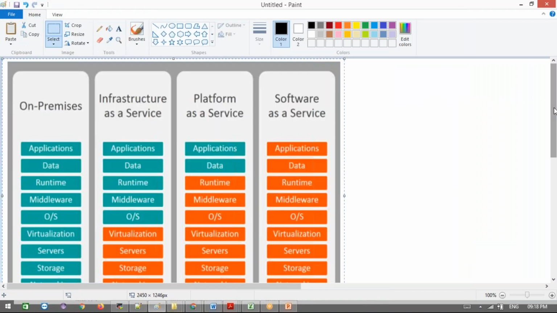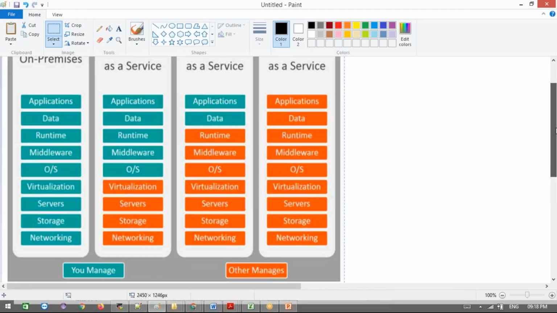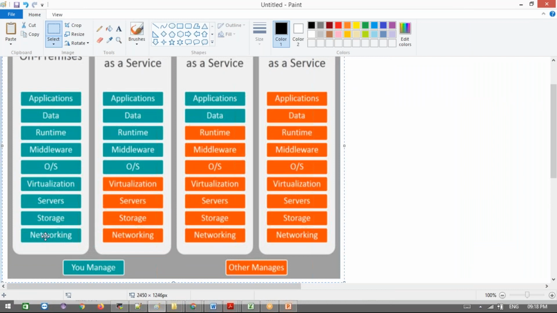Now, see here. If you take on-premises, what are the things we need to take care of? We need to set up the networking. We need to take care of storage, like how much RAM and how much hard disk we need. Servers means virtual servers, big servers, that we are going to buy, like a data center. And virtualization, something like Oracle VM, is this kind of virtualization.